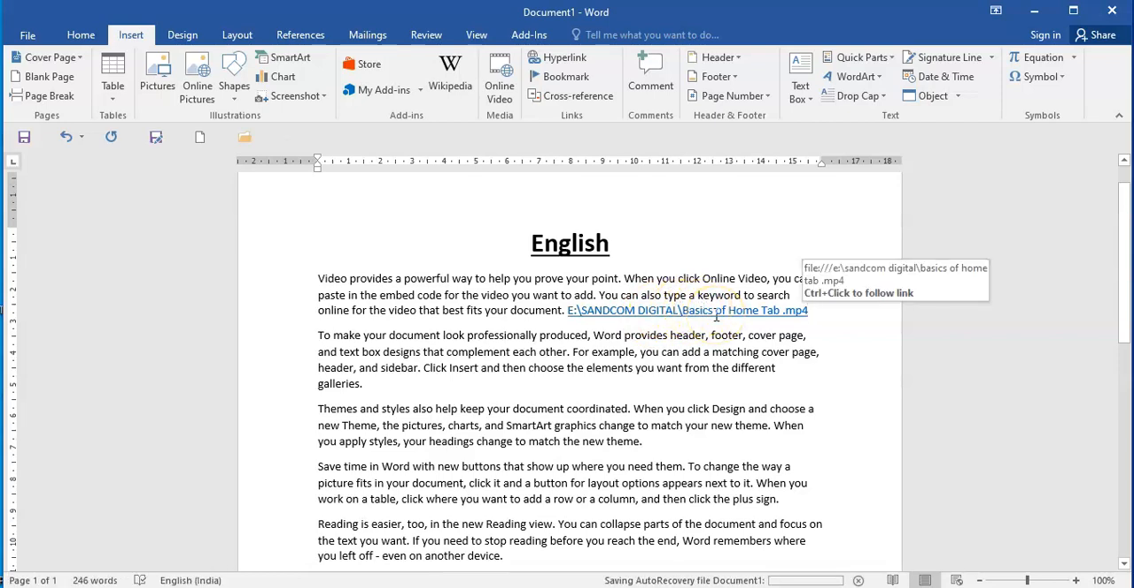Fine, children, now supposing I want to go to that link. So you see here, when I keep my cursor here, you see there is control plus click to follow the link, and the path is given where my folder or my file is. So here it is showing file E drive Sancom Digital basics of home tab. See, in this area it is displaying when I'm on the link. So what I have to do is press the control key and one click on the link, which will take me to that particular video.